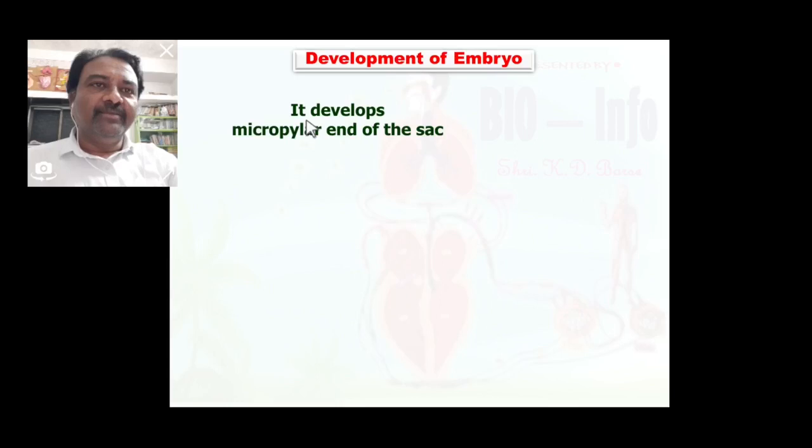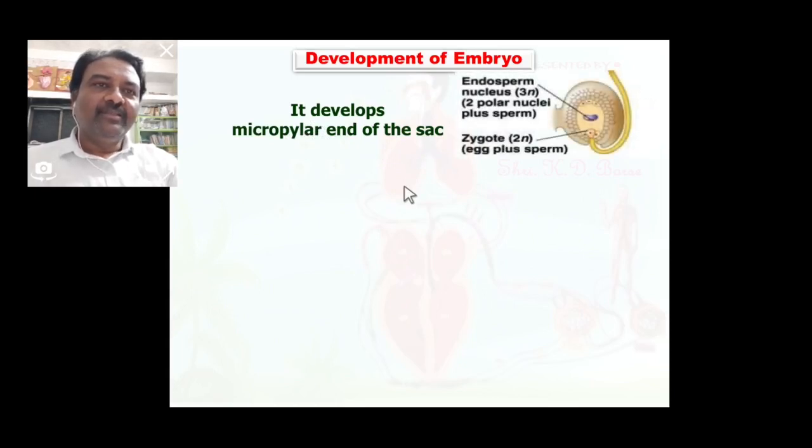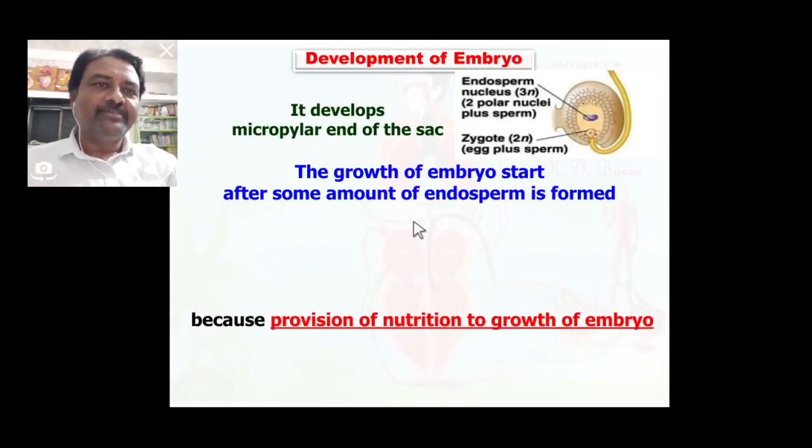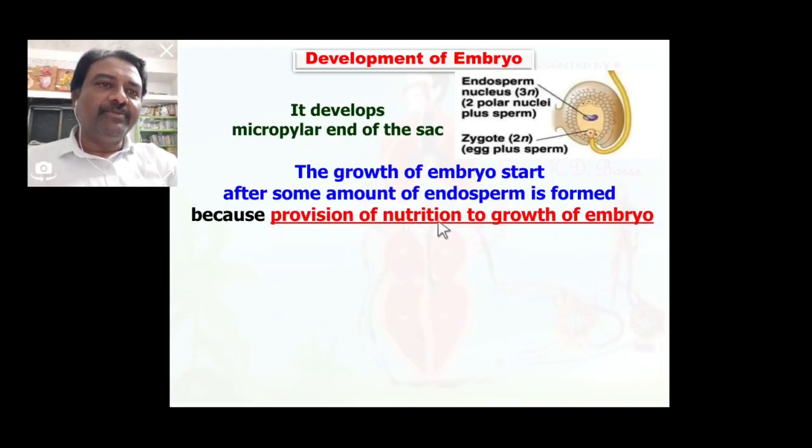You know, the embryo is developed at the micropylar end of the embryo sac, because in the embryo sac the zygote is present at the micropylar end. So the embryo develops at the micropylar end of the embryo sac. The growth of the embryo starts after some amount of endosperm is formed, because of the provision of nutrition for the growth of the embryo.